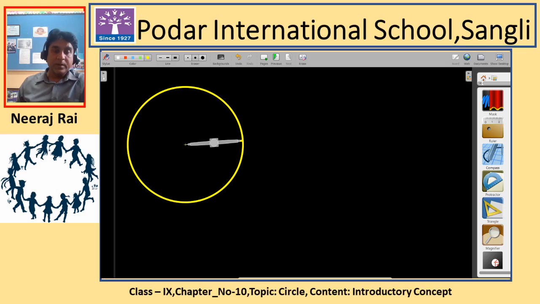The needle of the compass is lying at some place. Can you tell me which part of the circle it is? Yes, it is the center of a circle. This point is the center of the circle. Now our work with the compass is done. We'll remove this.